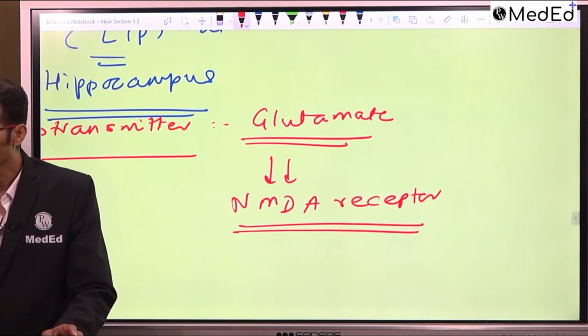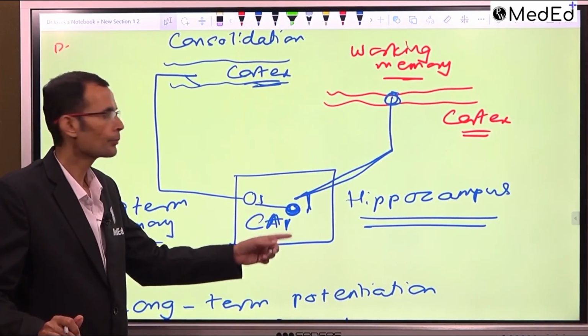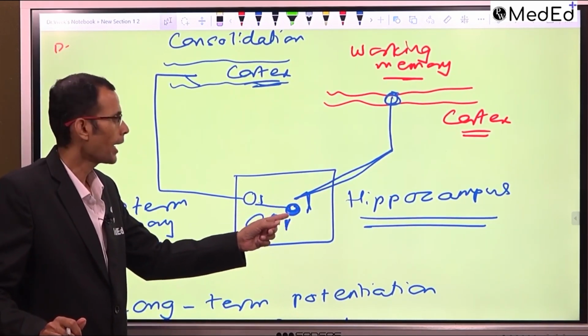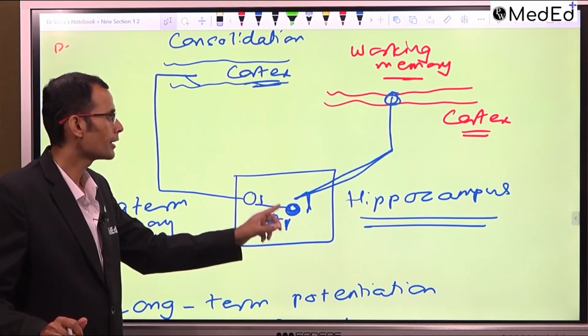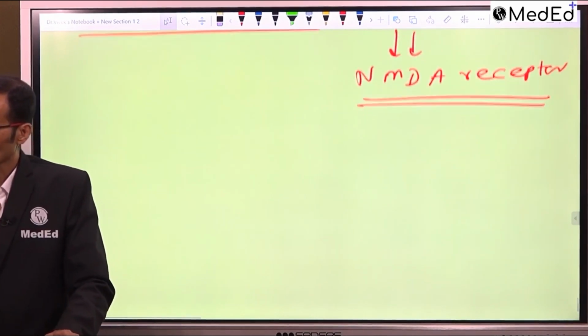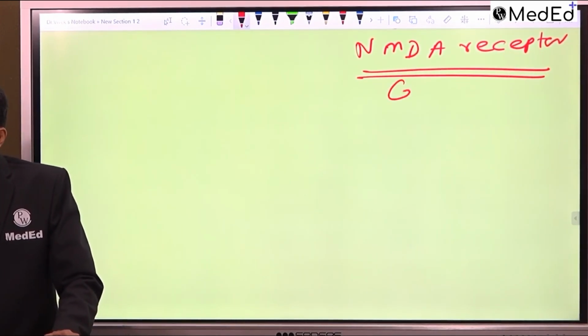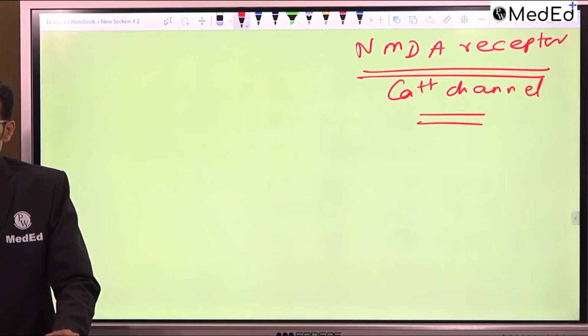So the presynaptic neuron coming from the cortex, ending on the hippocampal neuron, will release glutamate. And on the postsynaptic membrane in the hippocampus, there is the NMDA receptor. See, the NMDA receptor has a calcium channel associated with it.